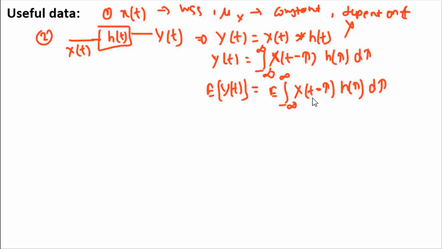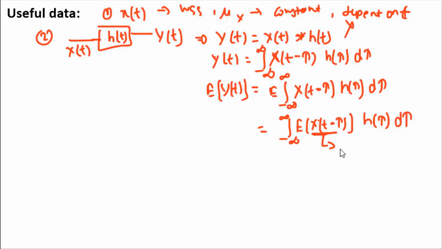You can take this E operator inside the integral, so it becomes the integral from minus infinity to infinity of E of x of t minus tau times h of tau d tau. Since x of t is a wide sense stationary random process, the mean is constant as mu of x and does not depend on time, so the mean is the same whether you advance or delay x of t.